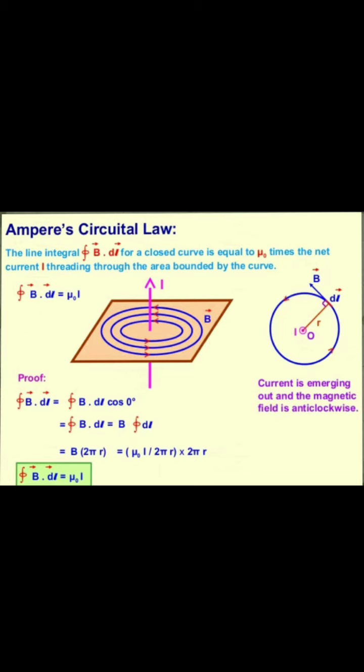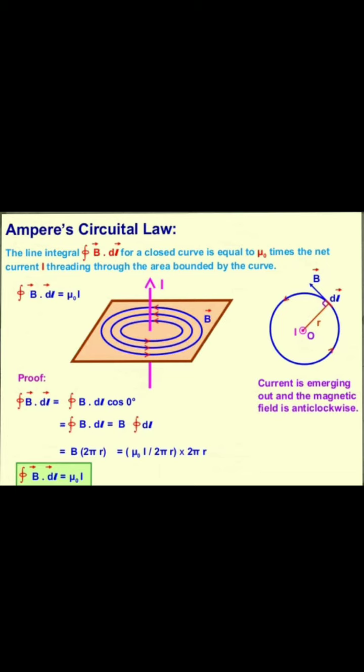So B dot dl equals B dl cos 0 degree, which equals B into dl. Now if we integrate this, the integral of B dot dl equals B dl cos 0 degree. Cos 0 value is 1, so we get B into dl. B is constant, so the integral of dl is what we get?